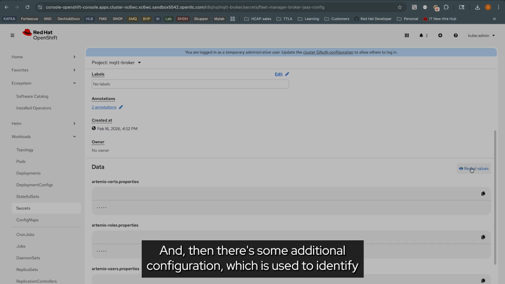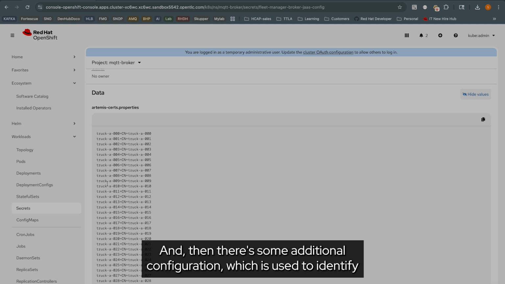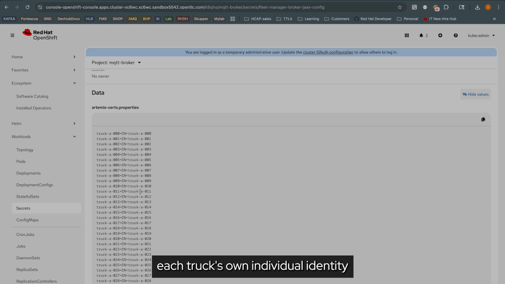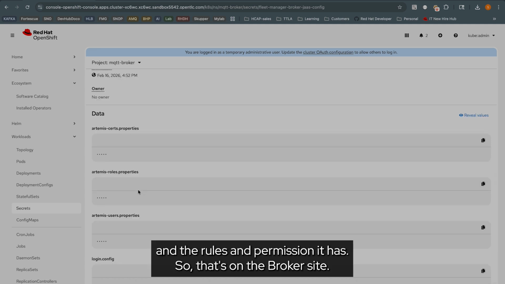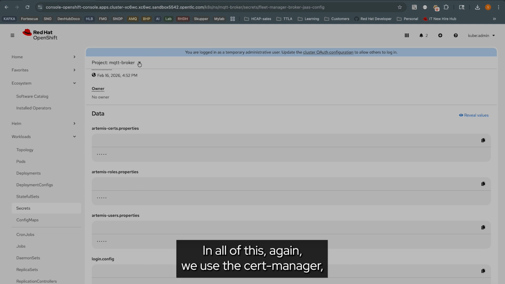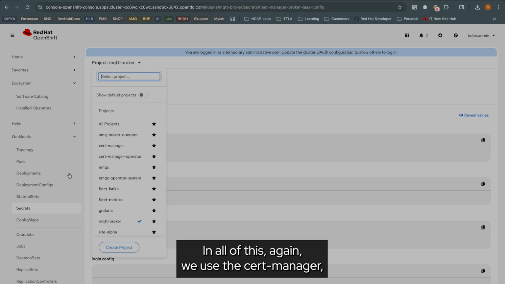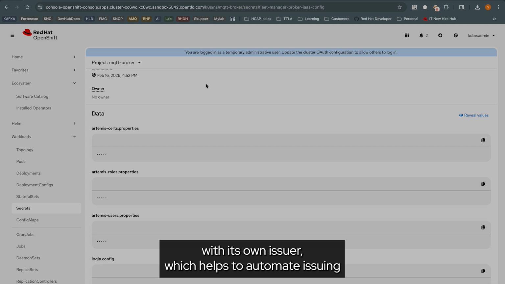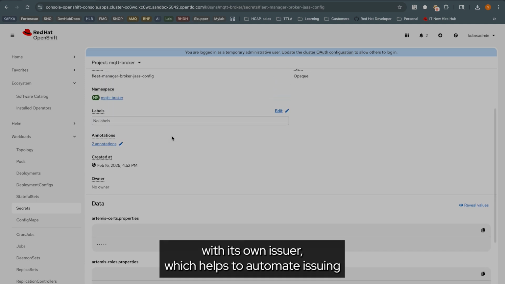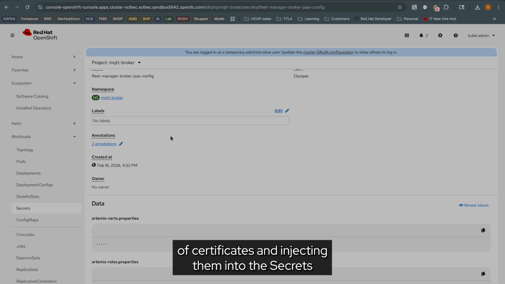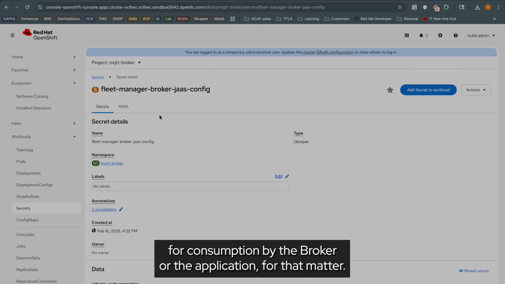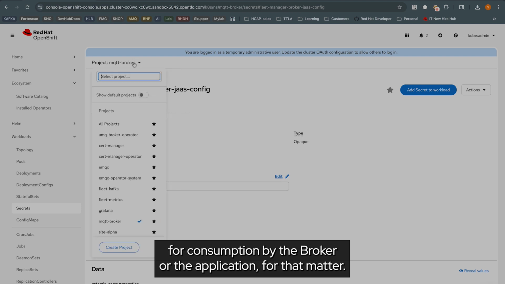And then there's some additional configuration which is used to identify each truck's own individual identity and the roles and permission it has. So that's on the broker side. Again, in all of this, we use the cert manager with its own issuer, which helps to automate issuing of certificates and injecting them into the secrets for consumption by the broker or the application, for that matter.